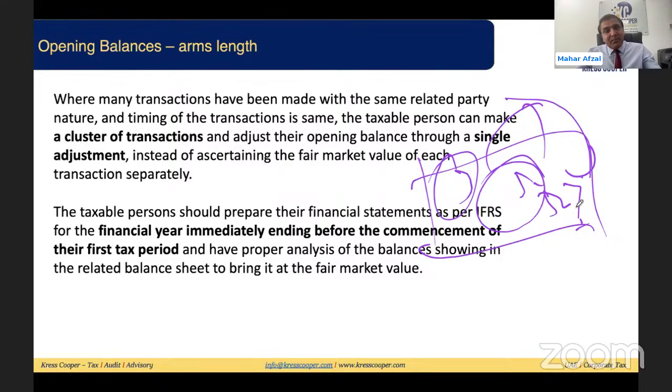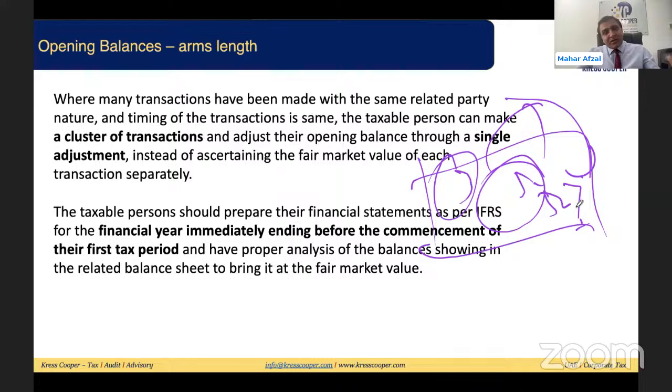Once you are preparing closing balances based on the applicable accounting standard, you need to do the analysis of your balance sheet and identify those balances which need to be revalued. Discuss various scenarios, appoint the valuer, get your property valued, get your machinery valued.